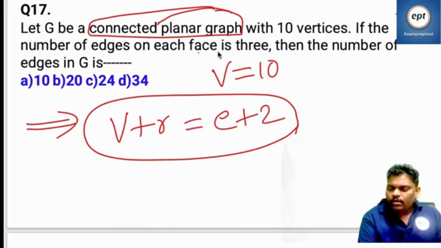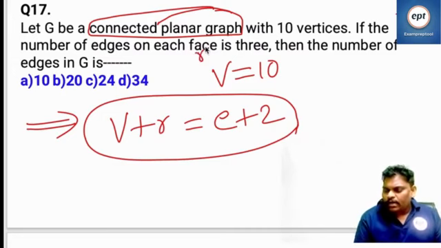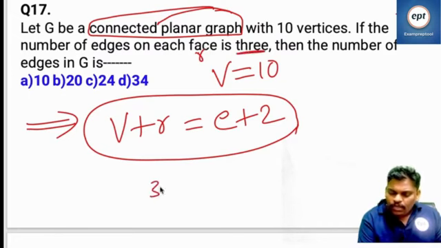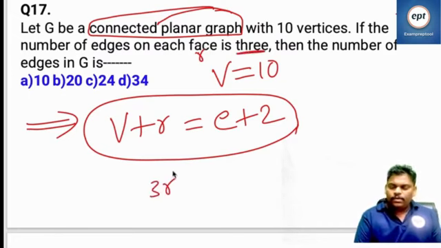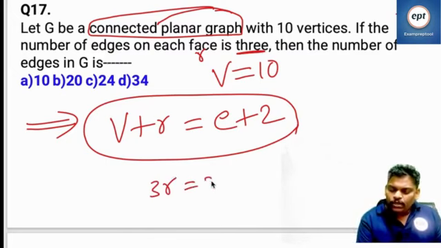Face means region. If the number of regions is R, every region degree is 3. So 3R is equal to 2E.